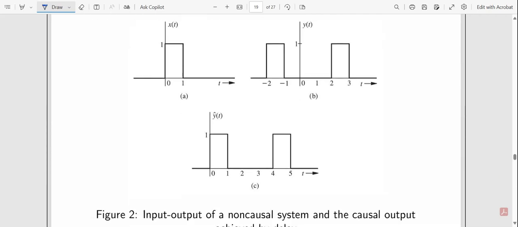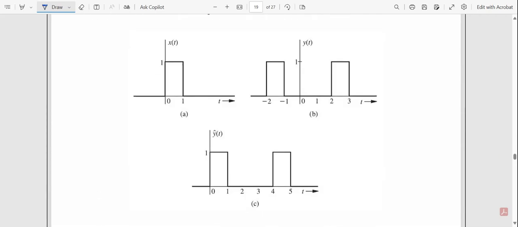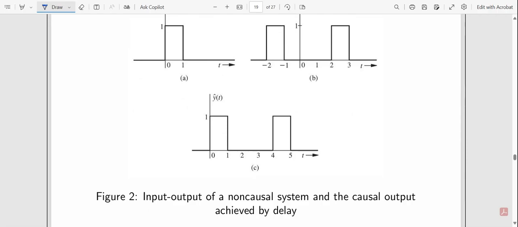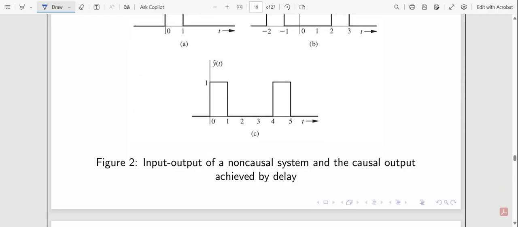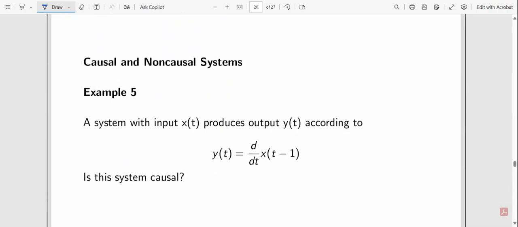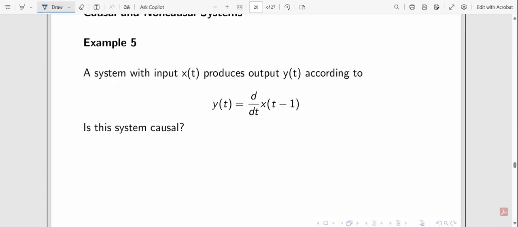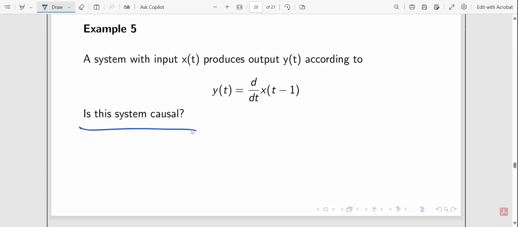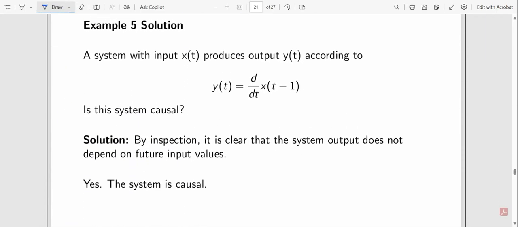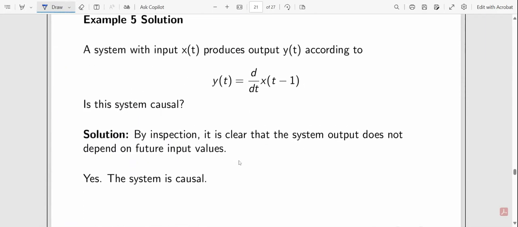This just shows you the input and output of a non-causal system, and the causal output achieved by delay. This is one of the examples. Is this system causal? How can you check? By inspection, it is clear that the system output does not depend on future input. So the system is causal. Non-causal systems depend on future input.